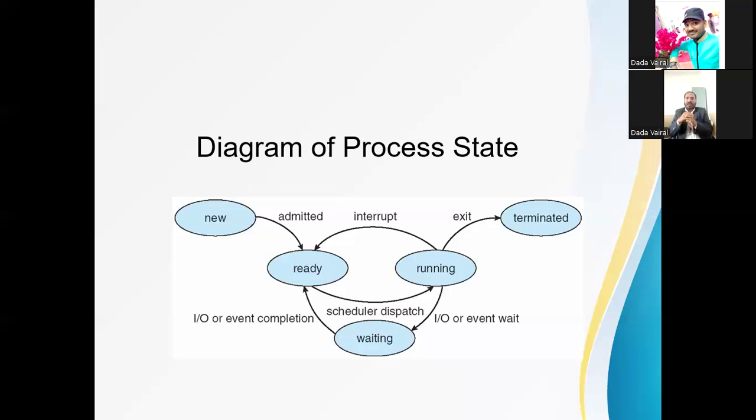Okay, and there is also a waiting state. Suppose a process is in the running state and it requires something, so it goes to the waiting state. When the waiting is complete, it goes again to ready, and ready again goes to running. The cycle continues in a loop until the process is terminated. Okay, fine, so these are the process states.